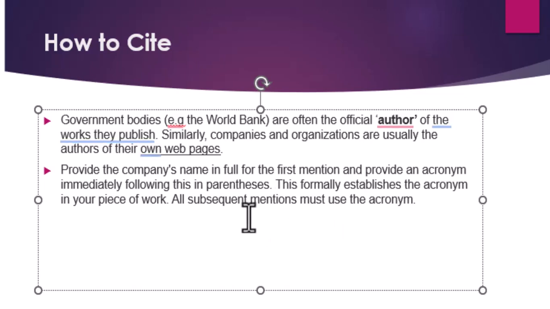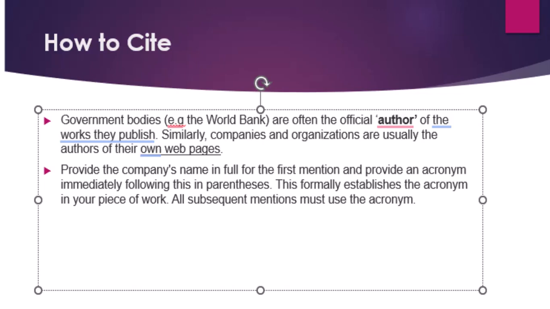So when we are doing the first citation, you put the full name of the company, the government body, or the organization, then in brackets following that full name, you put the acronym. That is the first citation. Any other subsequent citations, you will use the acronym of that particular organization.